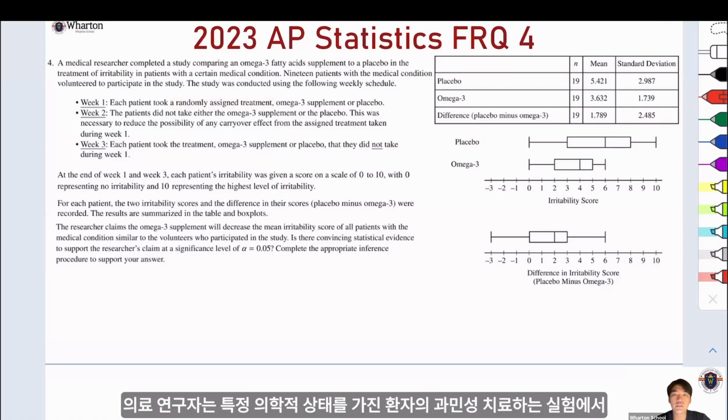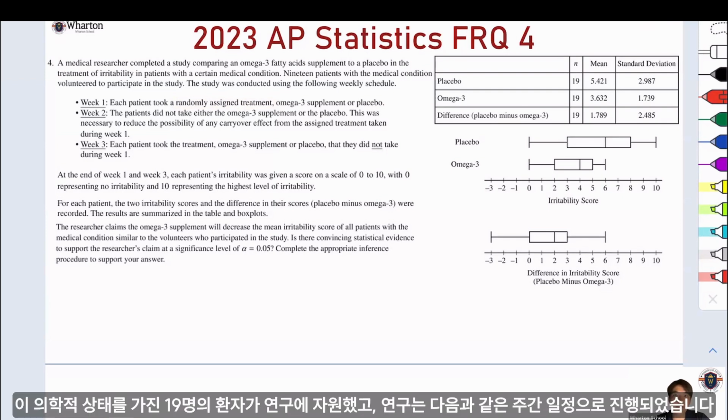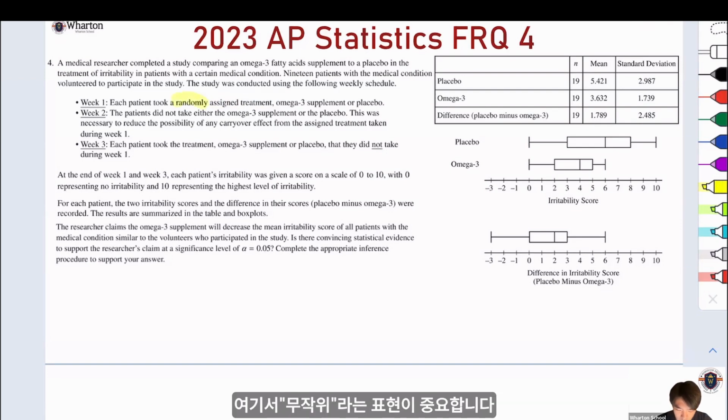A medical researcher completed a study comparing an omega-3 fatty acid supplement to a placebo in the treatment of irritability in patients with a certain medical condition. 19 patients with the medical condition volunteered to participate in the study. The study was conducted using the following weekly schedule. So week 1, each patient took a randomly assigned treatment, and we have to focus on the words randomly assigned: omega-3